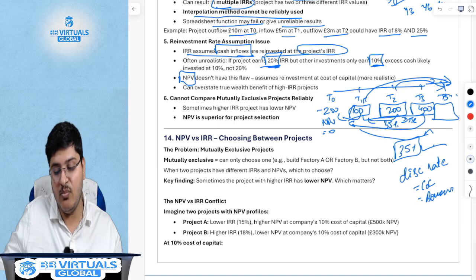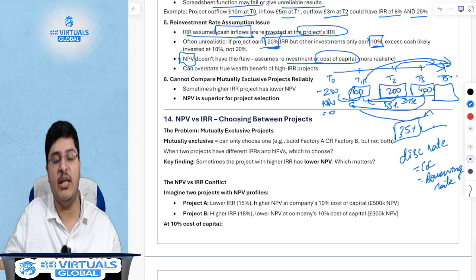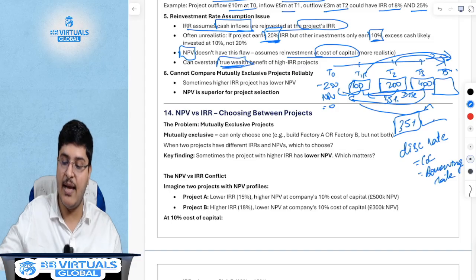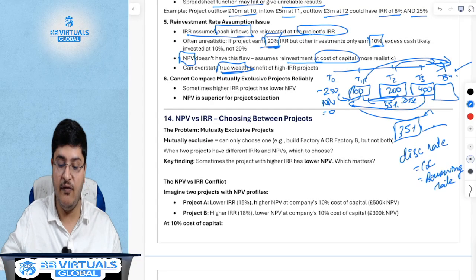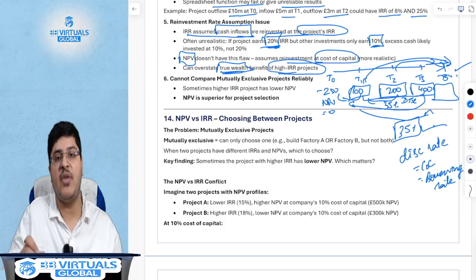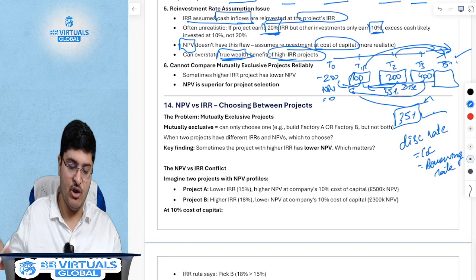So it assumes that you will reinvest your money at the borrowing rate, and hence your true wealth, as in the amount that you will make at the end of 5th year, can be overestimated if you look at the IRR. However, if you look at the NPV, it will give you a more accurate measure.